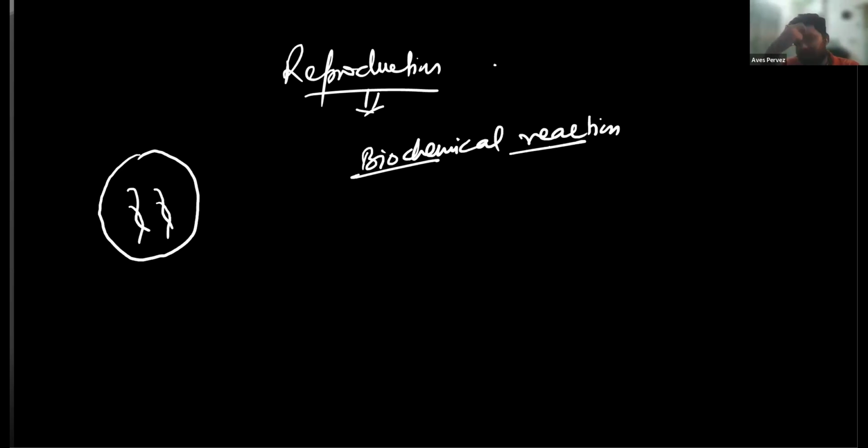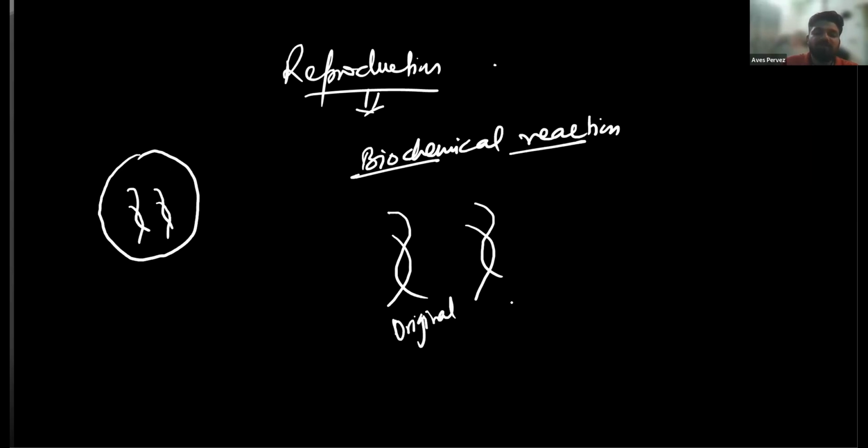So during reproduction, whenever a cell is going to divide and the DNA is being copied through the biochemical process, the copied DNA is similar but not 100% exact and accurate. This is the original DNA, and this is the copied one.